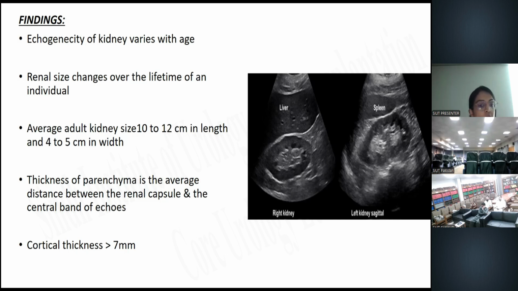The thickness of the parenchyma is the average distance between the inner capsule and the central band of echoes, and the cortical thickness is greater than 7 mm. Basically, this is the right kidney and this is the liver. Using the liver as a benchmark, we can see that the renal cortex is hypoechoic as compared to the liver, whereas the central portion, which comprises the collecting system, the blood vessels, and the renal adipose tissue, is hyperechoic as compared to the liver.